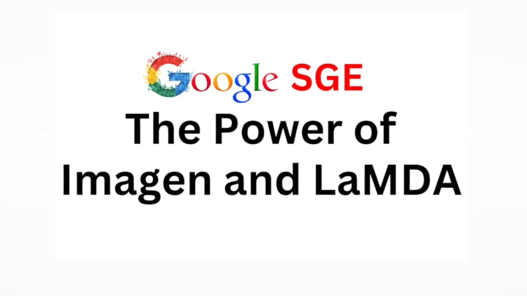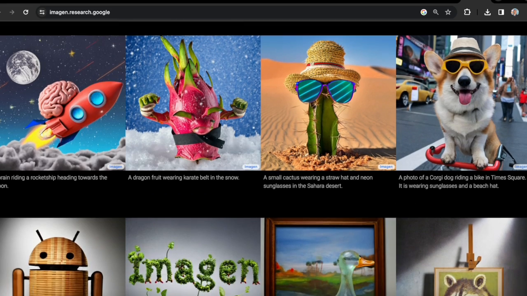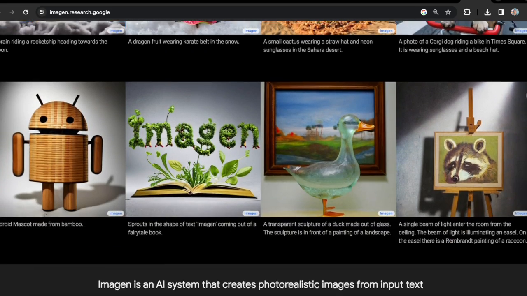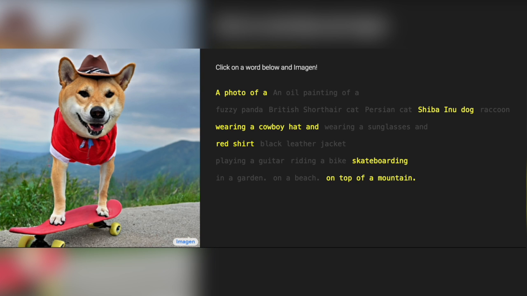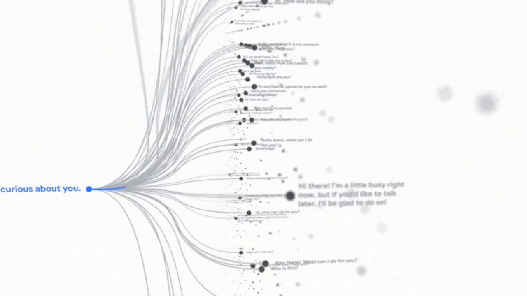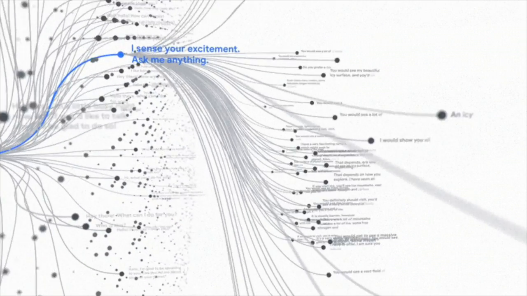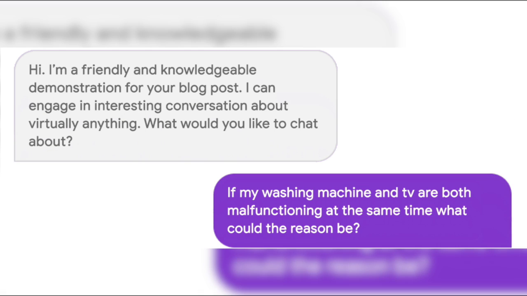Let's dive into the nitty-gritty. Imagine is the marvel in Google's toolkit, a technological prodigy dedicated to translating your words into precisely tailored images. It's not just smart, it's exceptionally savvy and has learned from the best. Google's very own LaMDA, a multilingual conversationalist, proficient in over 100 languages. As you put your vision into words, Imagine becomes the friend who not only comprehends, but also delivers flawlessly.